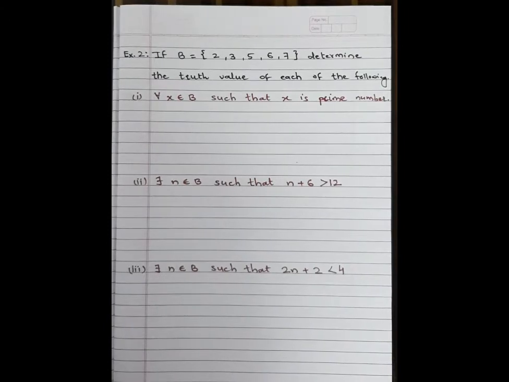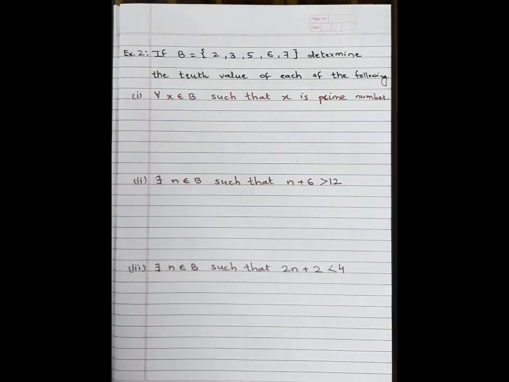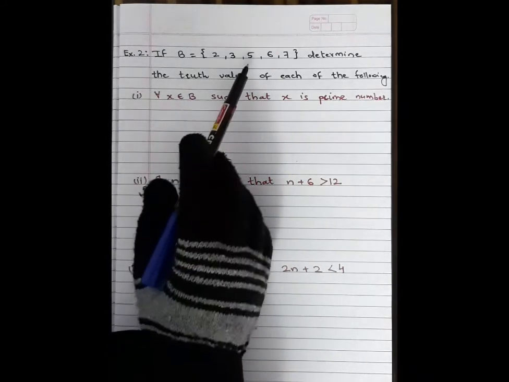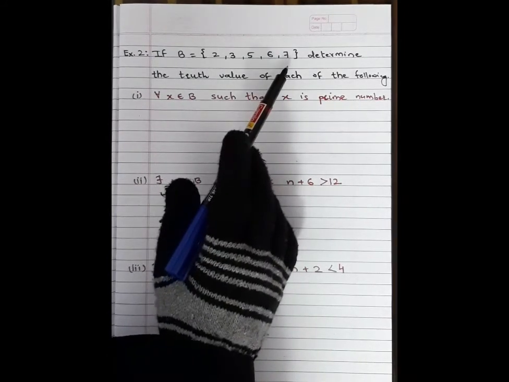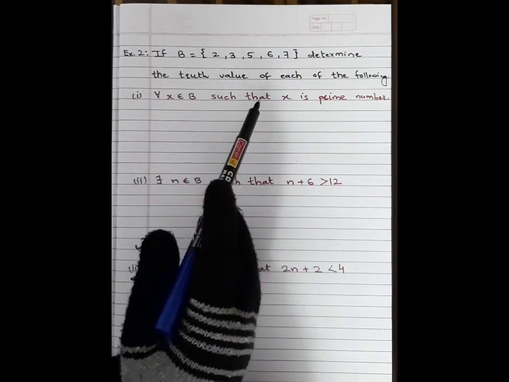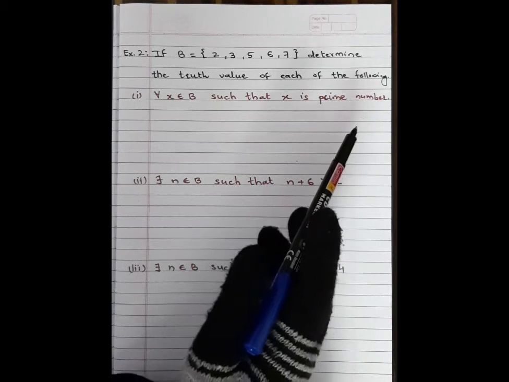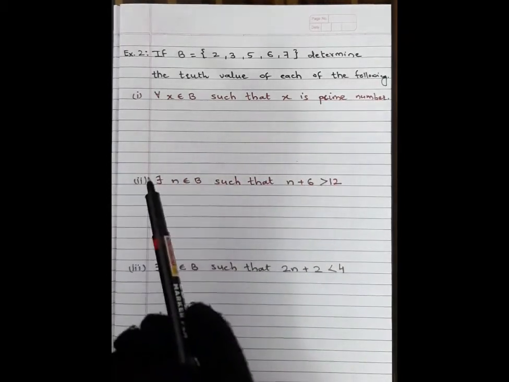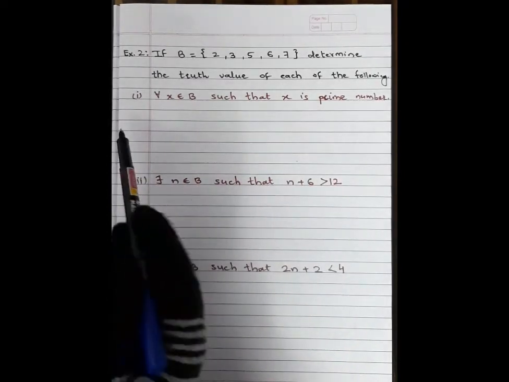Now next question number 2. If B is equal to the set 2, 3, 5, 6, 7, determine the truth value of each of the following. Number 1.